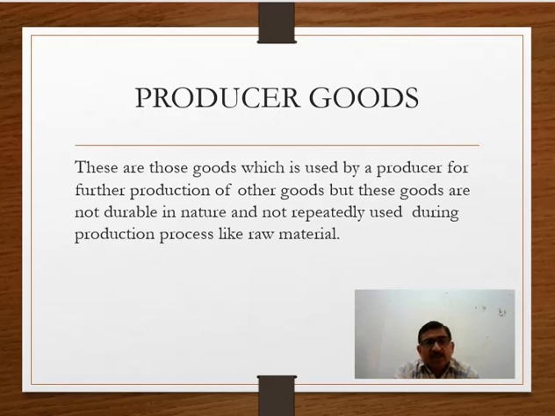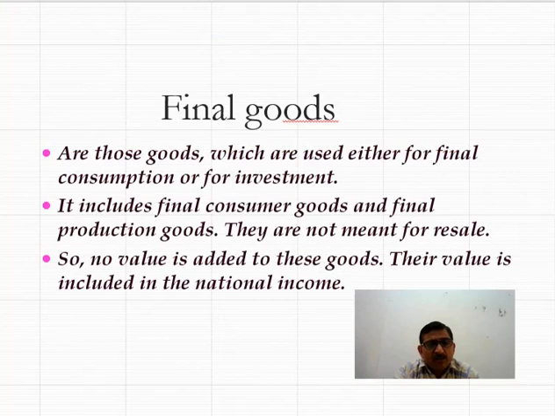Now the other type is final goods. Final goods are different from intermediate goods, but try to understand the meaning of final goods. These are those goods which are used either for final consumption purpose or final investment purpose. It includes final consumer goods and final production goods. It means final goods are not for resale purpose. These are completely prepared goods which can be used by a producer or consumer.